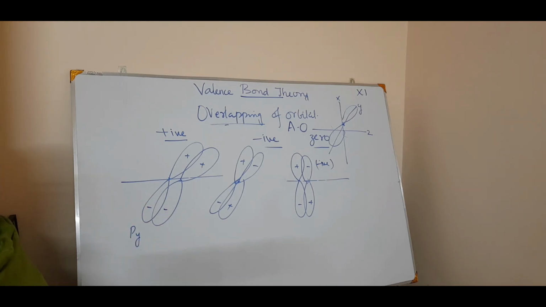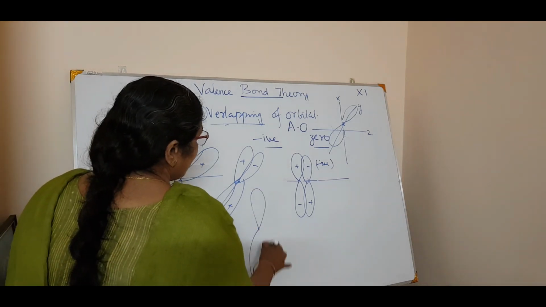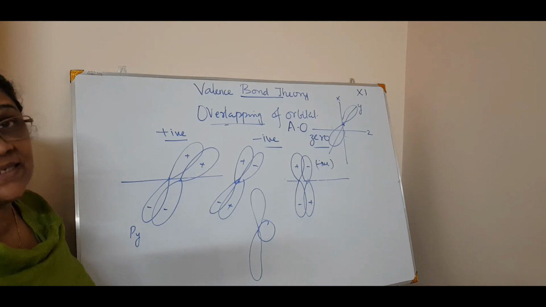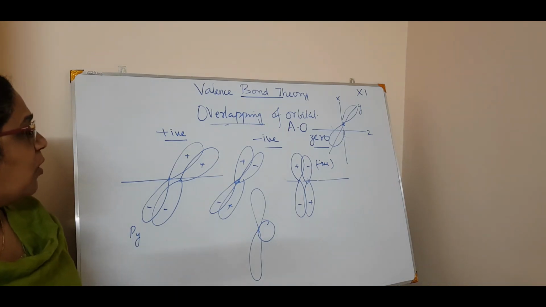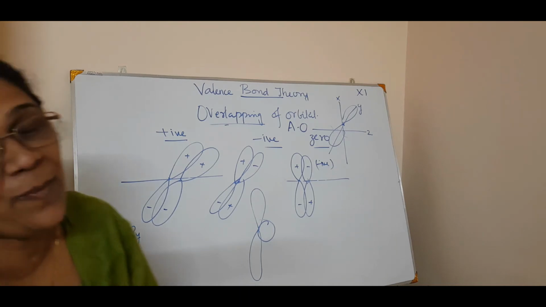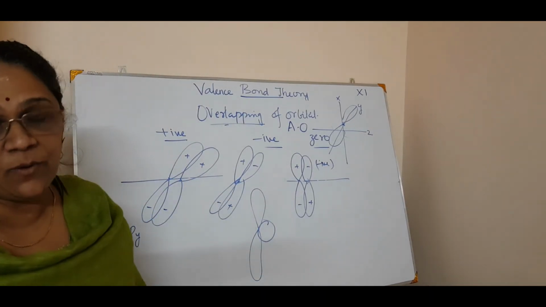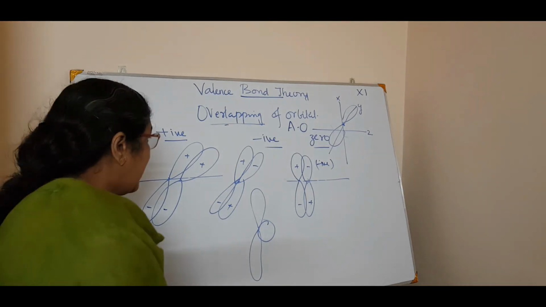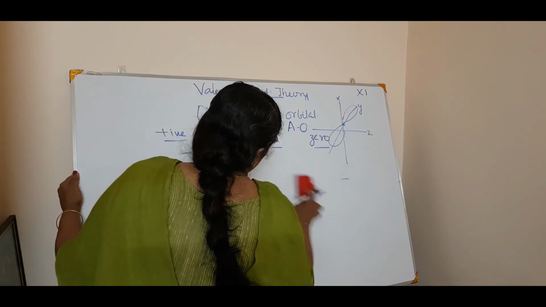If you know plus and plus will make a positive overlap, plus minus will make a negative overlap, and zero will be something very different, that is a p orbital in the internuclear axis, not a plane. Okay. So this is how the overlapping goes. So hope it is clear for you, the overlapping. Okay. So there can be a positive overlap. Now I can have a p orbital having a zero overlap. Only a p orbital having a zero overlap.